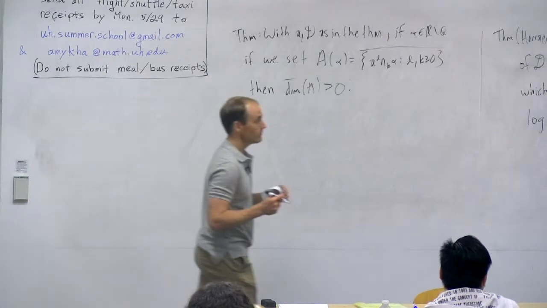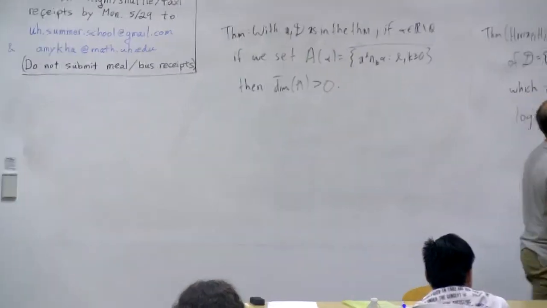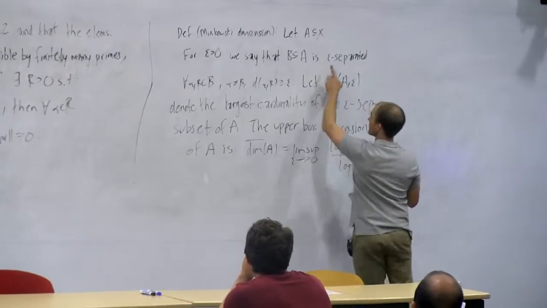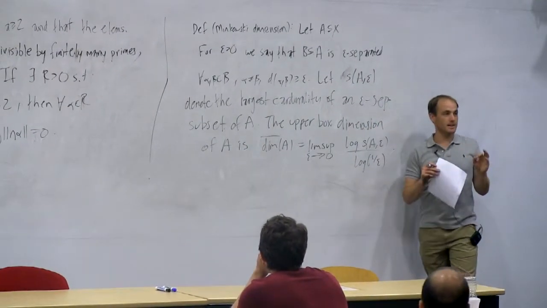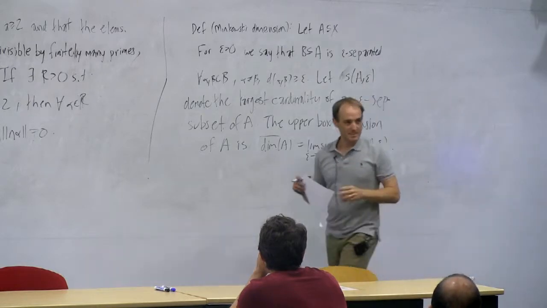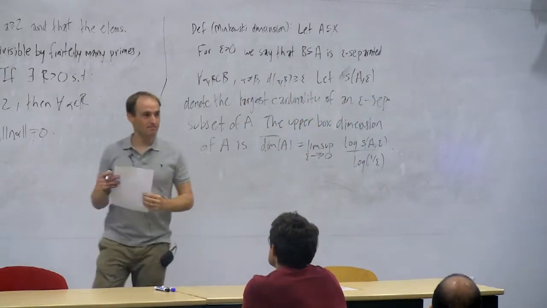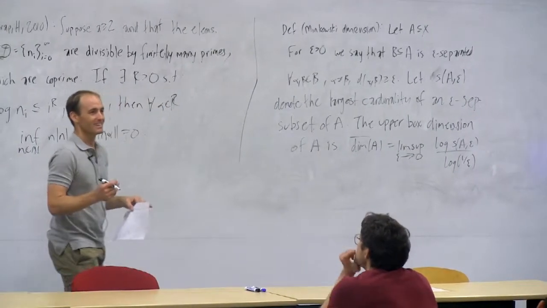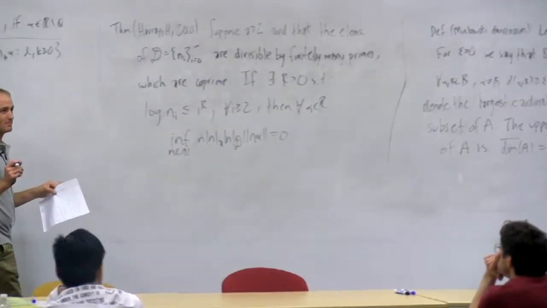You gave an epsilon separated set here. Yeah, so I defined it right here. It's the same as 1 epsilon separated in terms of the definition from yesterday. It means that any 2 points are at least epsilon apart.